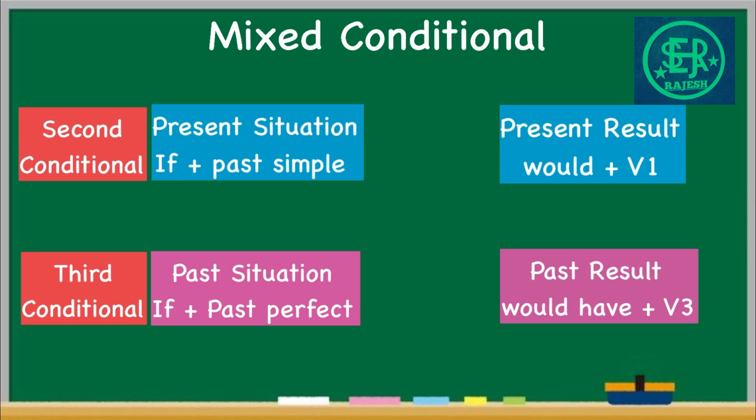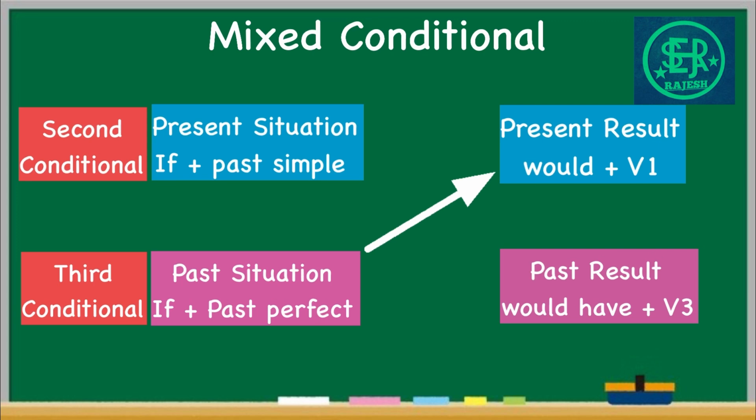There are two main mixed conditionals. Don't forget the second and third conditionals mentioned before. In second, we have the situation in the present and the result in the present. In the third conditional, the condition will be in the past and the result also in the past. But mixed conditional differs from that. A situation occurs in the past and has a result in the present. This is the type 1 mixed conditional.